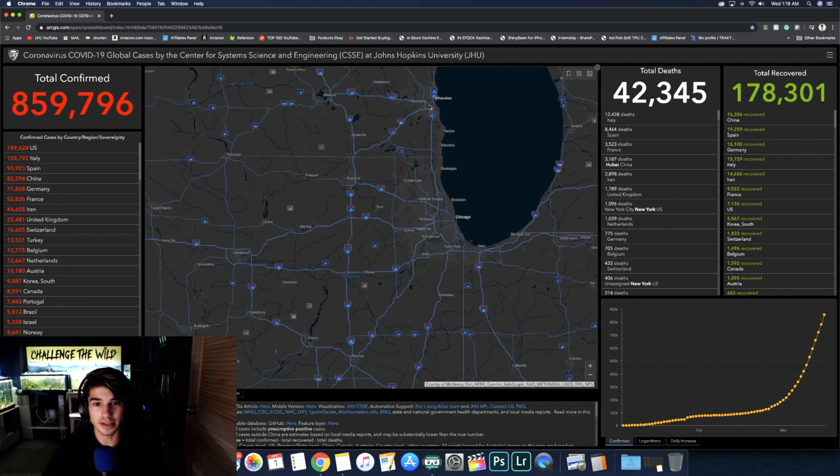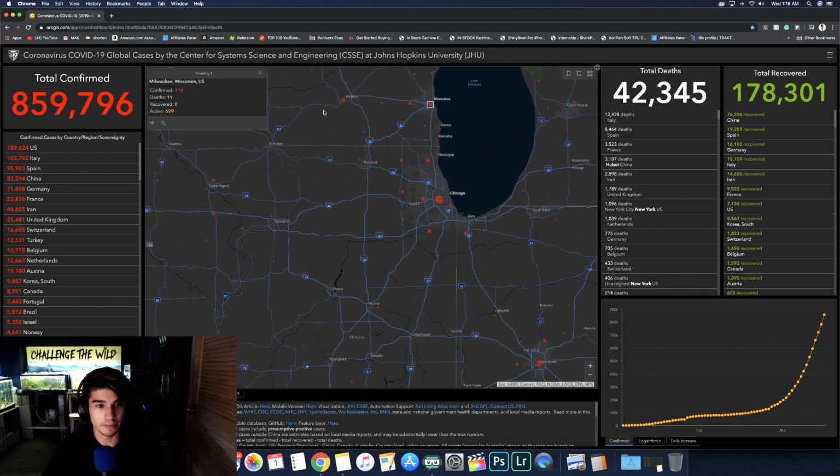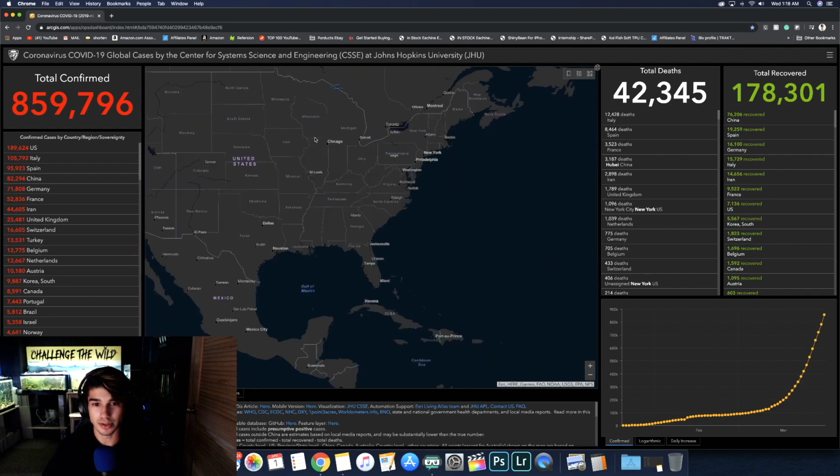So if we go to a bigger city near me, Milwaukee, you can see there are 710 confirmed cases, unfortunately 11 deaths, 0 people have recovered yet, and of those confirmed cases, 699 are active, and that just subtracts the deaths and the recovered, and that's how it has the active cases. So of course that is very unfortunate.